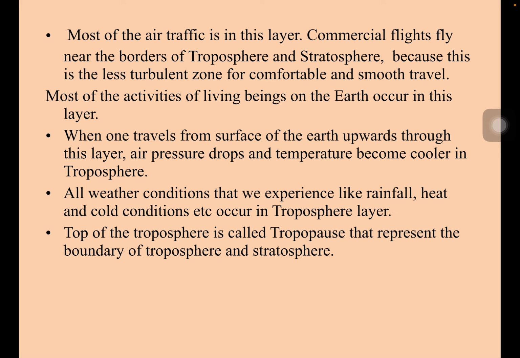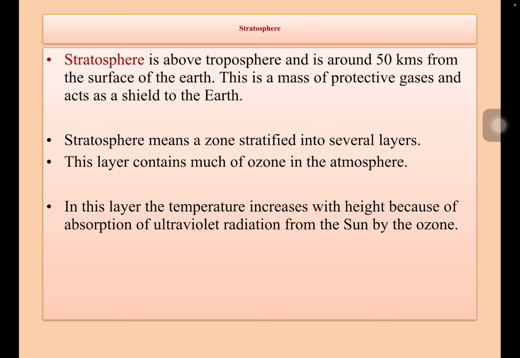When one travels from surface of the earth upward through this layer, air pressure drops and temperatures become cooler in troposphere. All weather conditions that we experience like rainfall, heat, cold conditions etc. occur in troposphere layer. Top of the troposphere is called tropopause. That represents the boundary of troposphere and stratosphere.